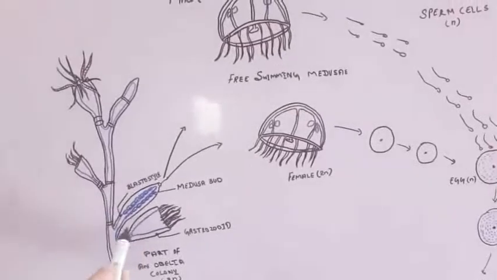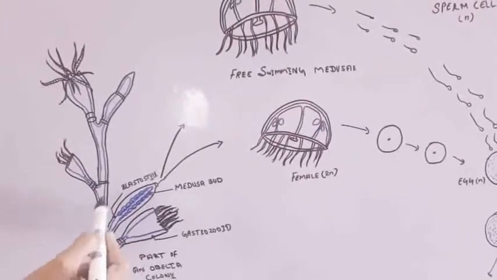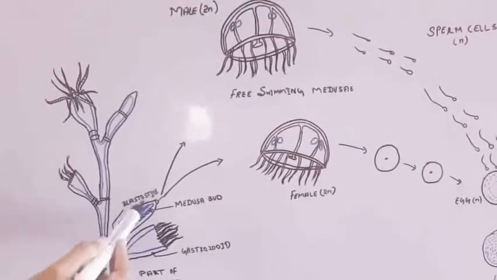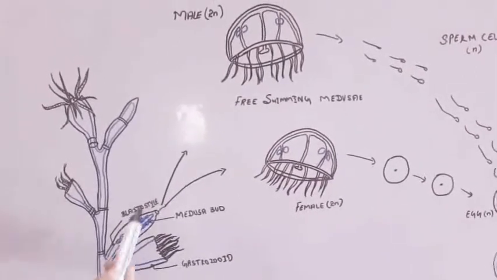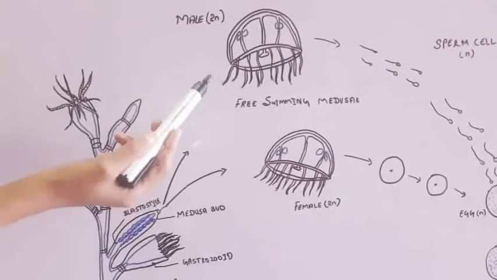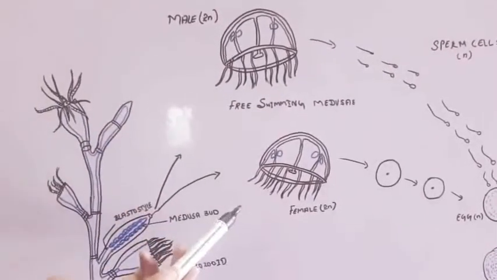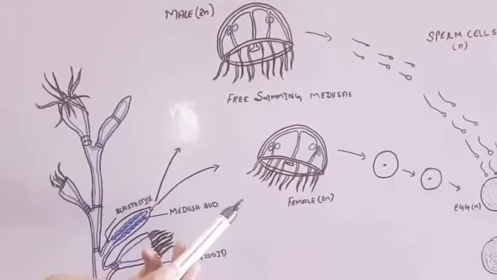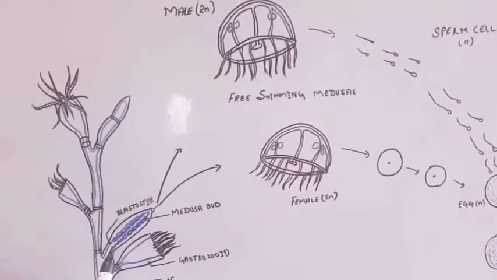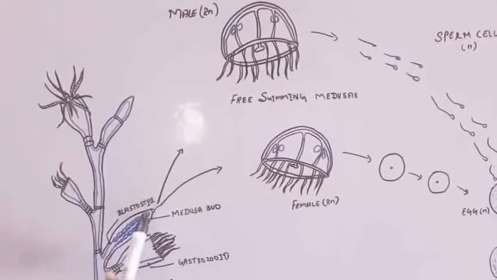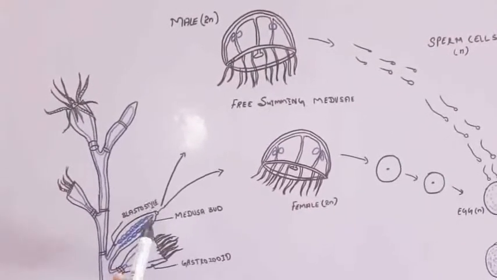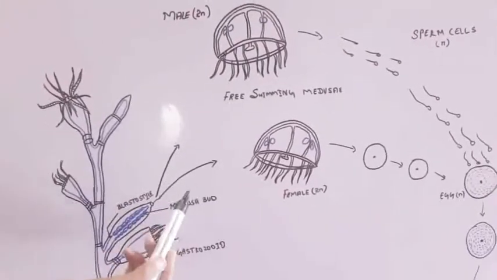You already know the blastostyle. This modified polyp produces medusae.